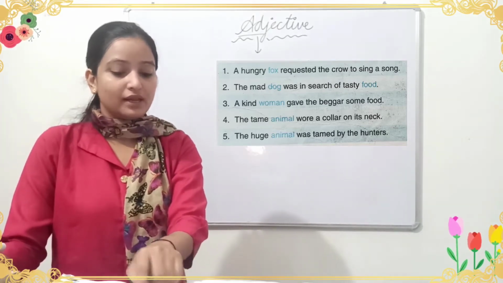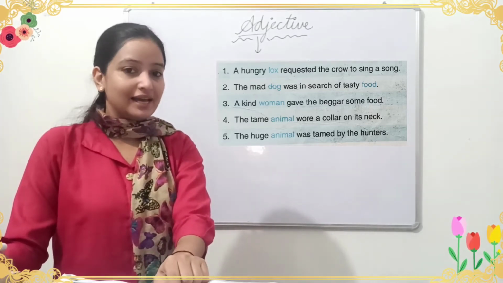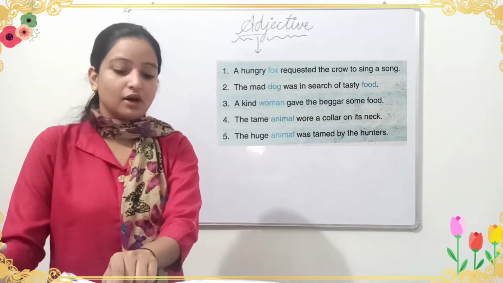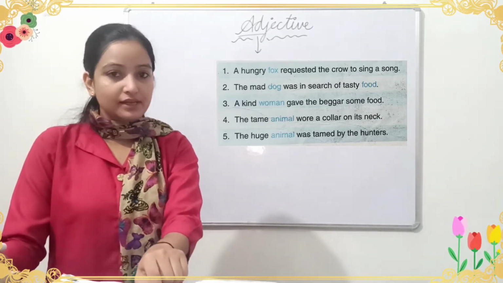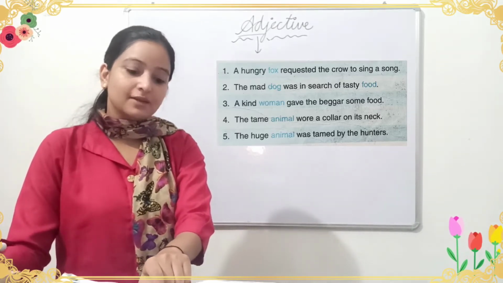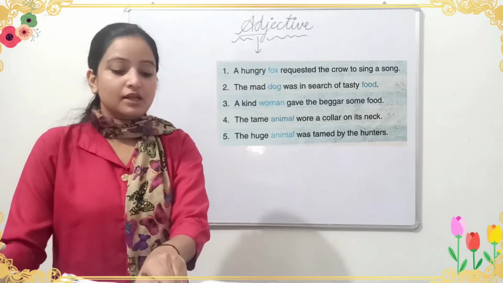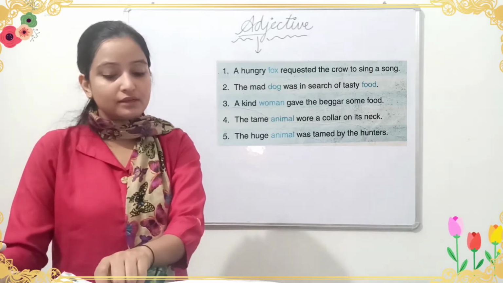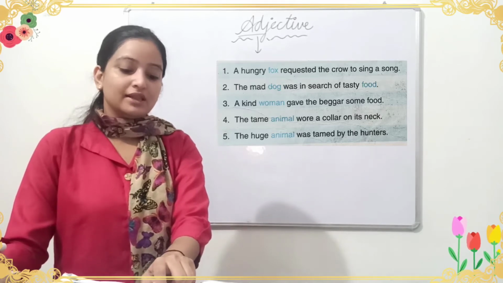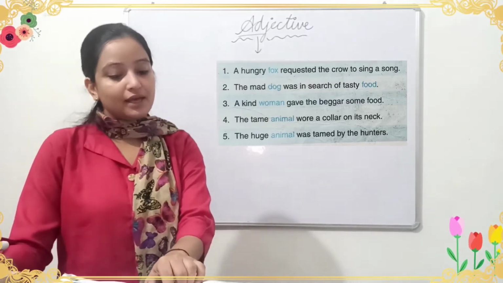Next, a kind woman gave the beggars some food. So what is the quality of woman? Kind. Okay, so kind is adjective. Next, the tame animal wore a collar on its neck. Animal is a noun. Okay, before the noun it is given tame. So the quality of animal is tame. So tame is an adjective. Next, animal. The huge animal was tamed by the hunters. So here we have given additional information about the animal, that the animal is very huge, very big. Okay, so huge is also an adjective.